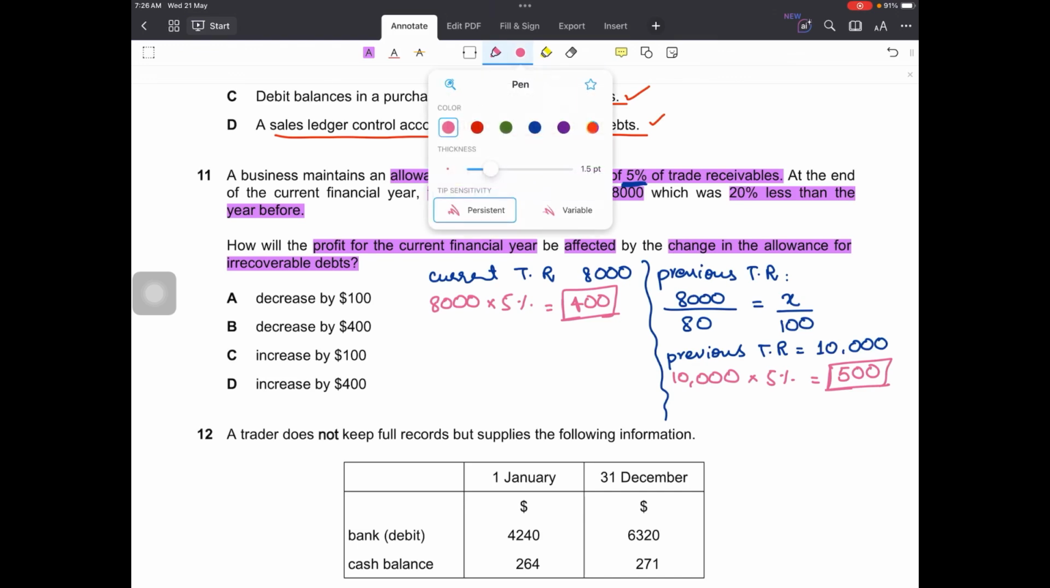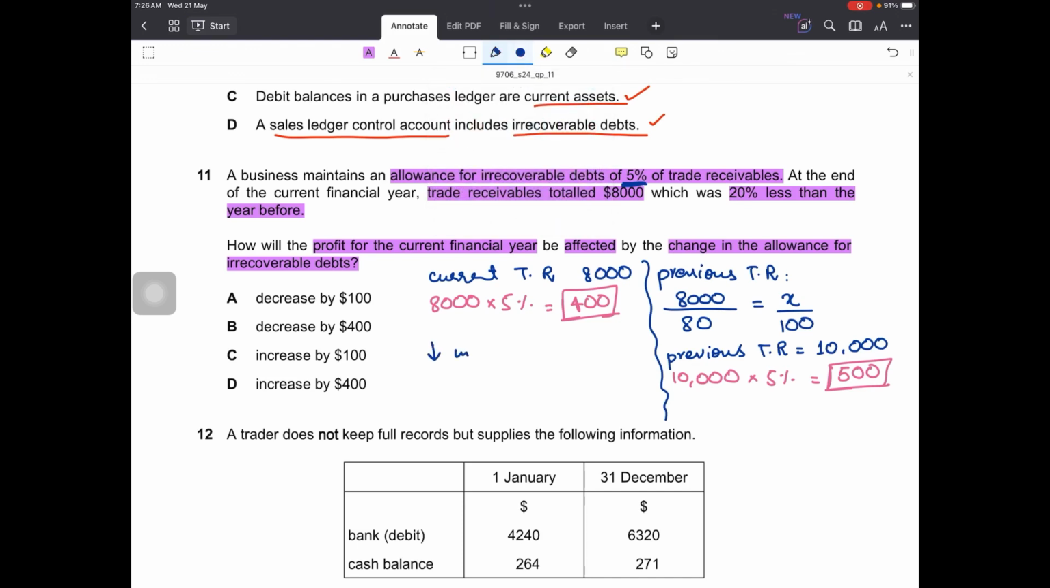So there is a decrease in allowance for irrecoverable debts of how much? Of $100. That will be recorded as an income in my statement of profit or loss, and if that is being recorded as an income, that would increase or decrease my profit. Of course, it will increase my profit by 100, as this year I am estimating $100 less allowance for irrecoverable debts. So the effect on profit has been asked. That is an increase in profit by 100.